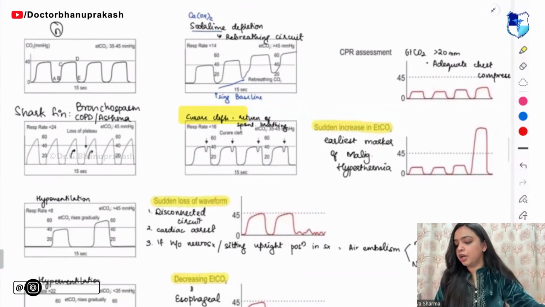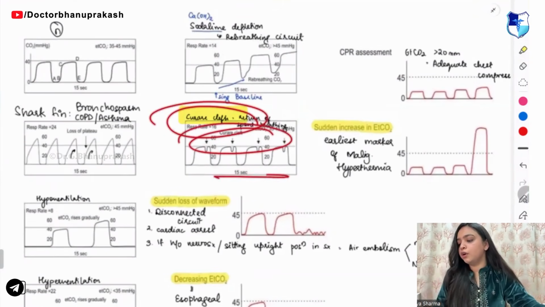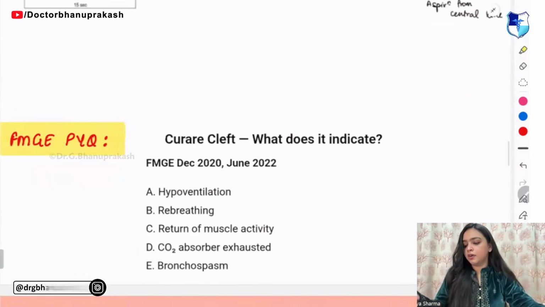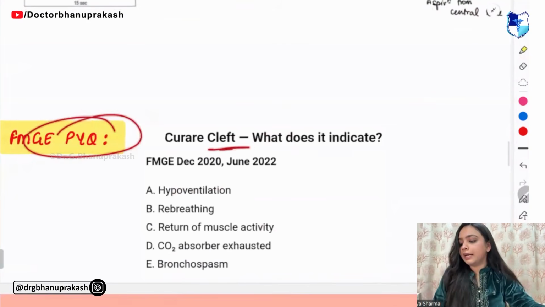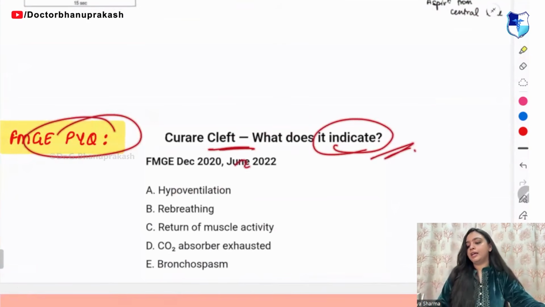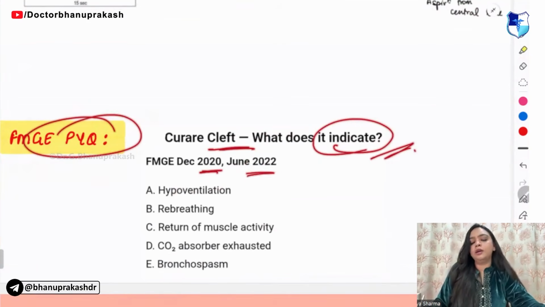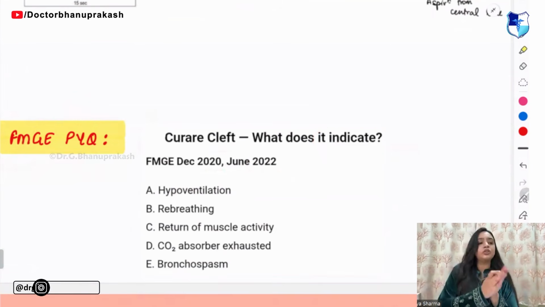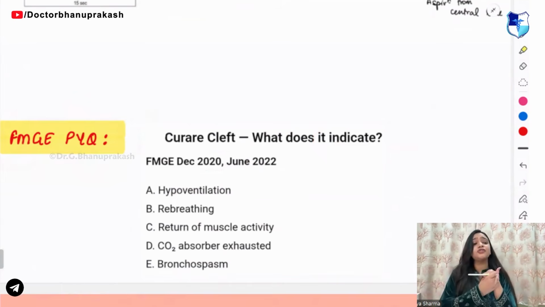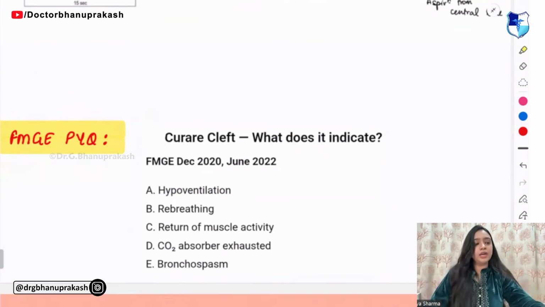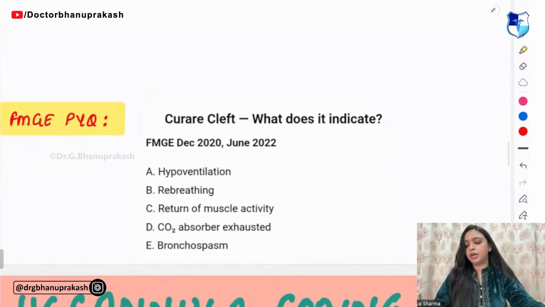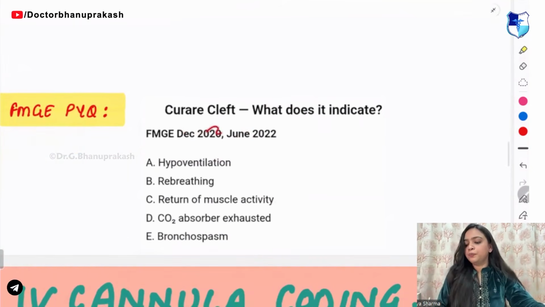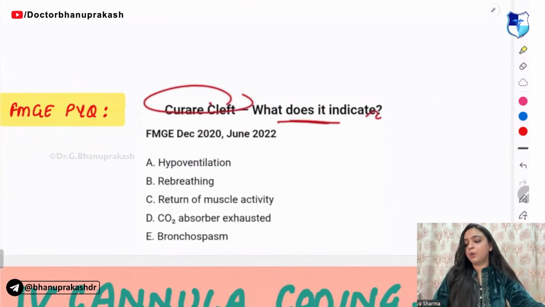So this one is your curare cleft. Next, this was the PYQ, that curare cleft. What does it indicate? It was asked in FMG 2020 and 2022. 2000 dip, that is also called the Carhart's notch, is for otosclerosis, and 4001 is for noise-induced hearing loss.